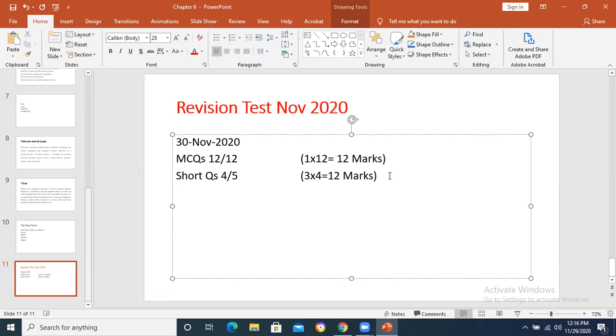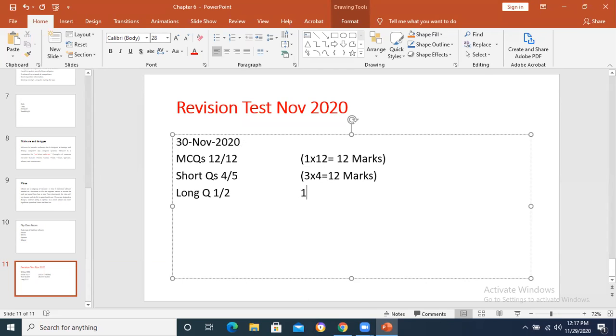You are going to have 12 MCQs, you can see on your screen, and this will be for 12 marks. Short questions will be there. You have to do 4 short questions out of 5, so each question will be of 3 marks, so it becomes 12 marks again. Long question will be there, one out of 2 that you have to do,